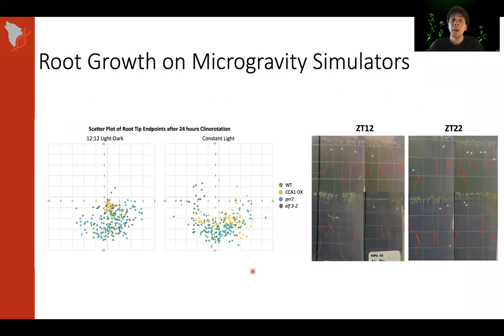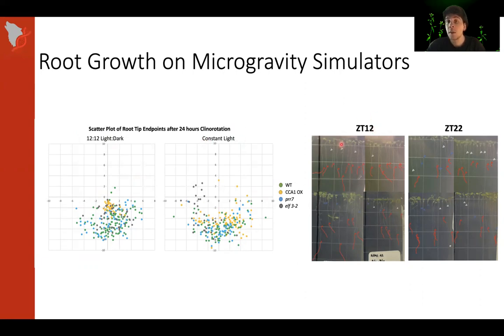We also evaluated root growth on microgravity simulators, first using clock mutants on a clinostat, a 2D clinostat. Perhaps most interestingly is the CCA1 overexpressor mutant, which is locked in a sort of permanent morning state, shows very different response to clino-rotation depending on whether or not it's grown under 12-12 light conditions or constant light conditions.